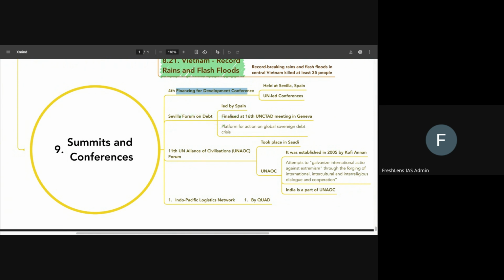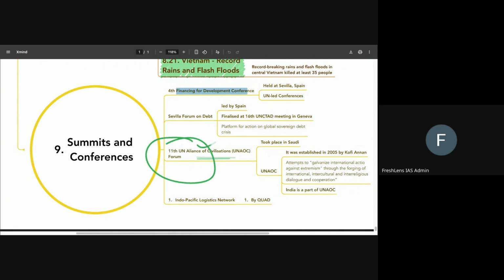We know that debt crisis is a thing in Spain, right? And in the world, we know that a lot of countries, especially African countries, and even a lot of countries in Asia, are facing mounting debt. Okay? So, this has been a concern raised by several organizations. There were certain support systems that were also launched during and post COVID, like the G20 Common Framework. There has been a previous year question on the G20 Common Framework already. So we know for a fact that UPSC does focus on this particular matter.